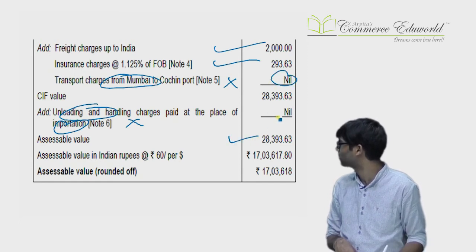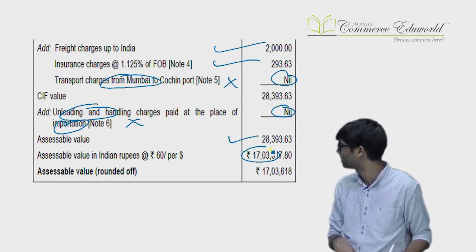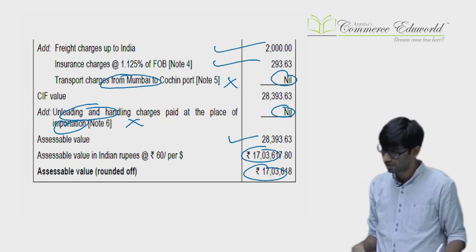See over here nil is written. You get the assessable value. You convert that into rupees, and that is the value. You round it off. Okay, that was the second question.